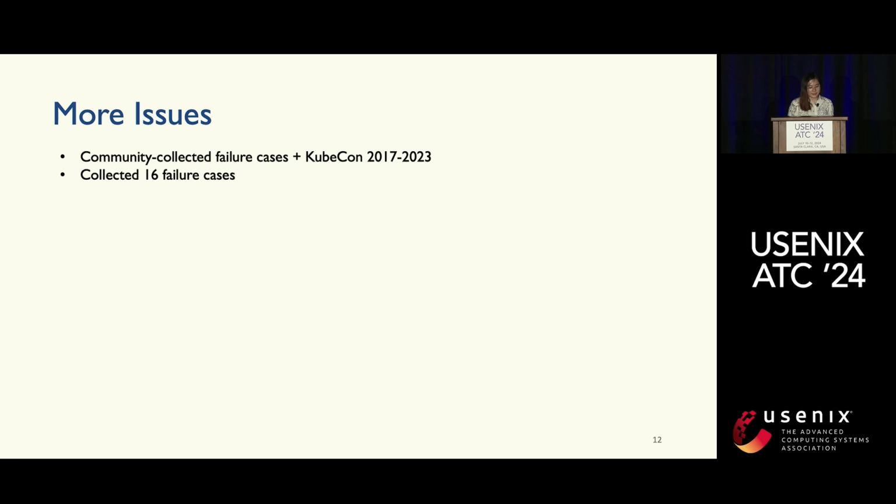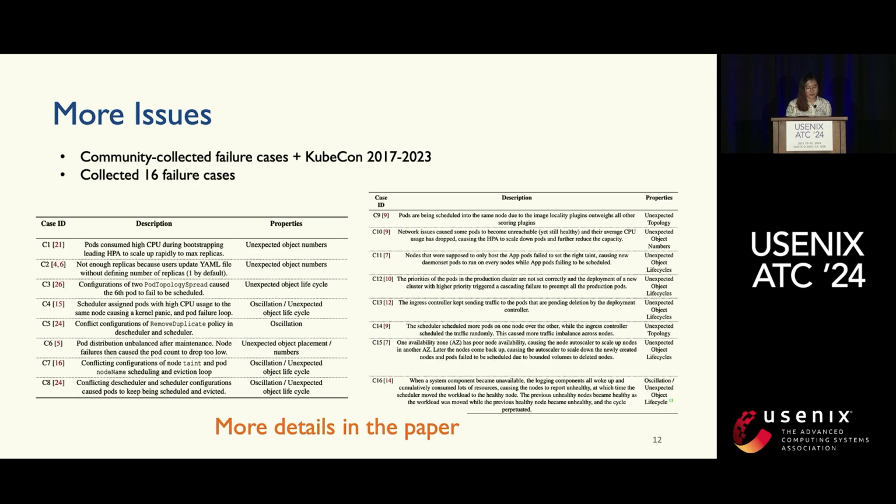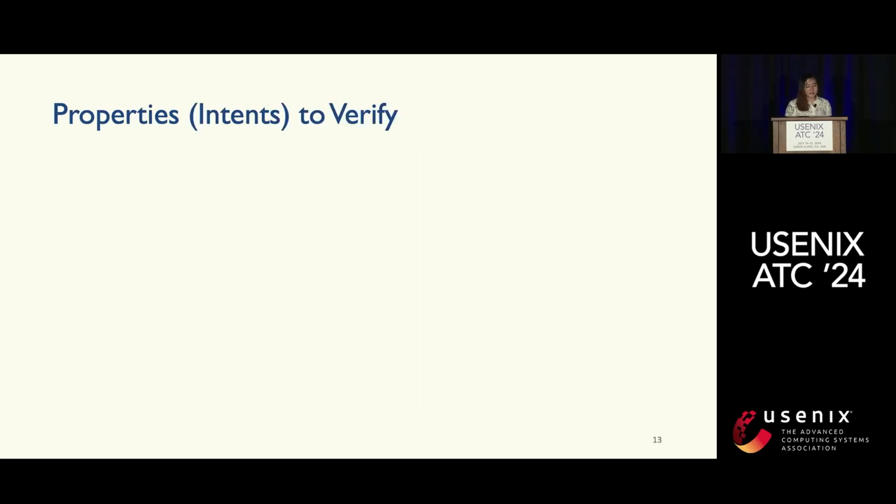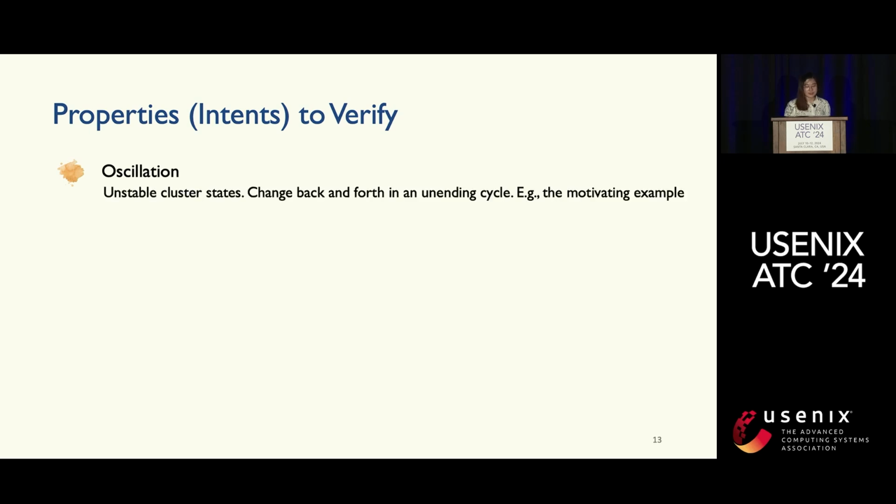We also summarize more issues in our paper about how failures can happen from these non-trivial interactions. You can check it out for more details. With all the failure studies, we summarize some properties to verify. The first is called oscillations, as we talked about in the motivating example, where we check whether the system can be in this unending cycle of eviction. The system state can change back and forth.